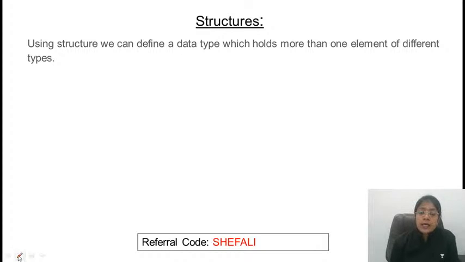So user-defined data types क्या होते हैं? We have talked about the data types. Data types can be the primitive data types that are predefined data types or user-defined data types. Primitive data types means which are predefined in the system. For example, you are using int. Int is a data type, right? जब आप int को use करते हो, कभी भी आपने int की definition provide की है? नहीं, because this is already predefined in the system. Similarly, char is a predefined data type. Float is a predefined data type.